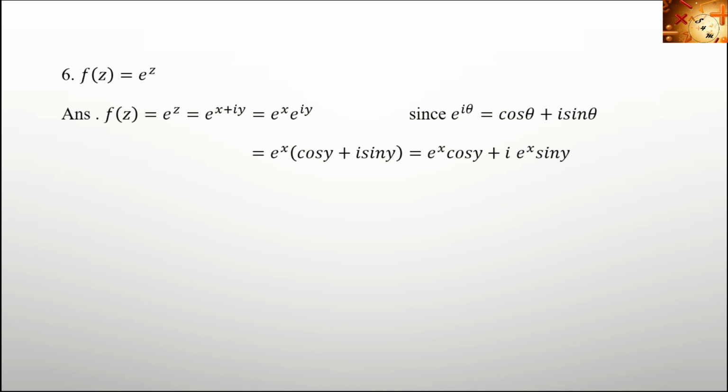So f of z equal to e raised to x cos y plus i into e raised to x sin y. This problem is already discussed. That is, refer question number 2.